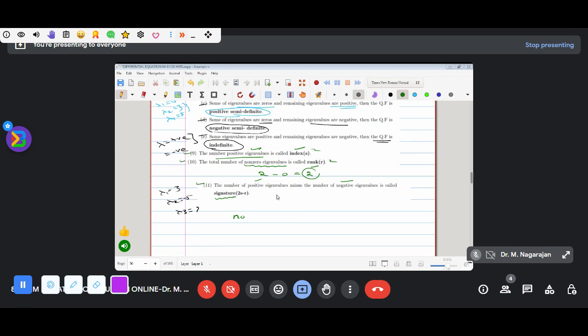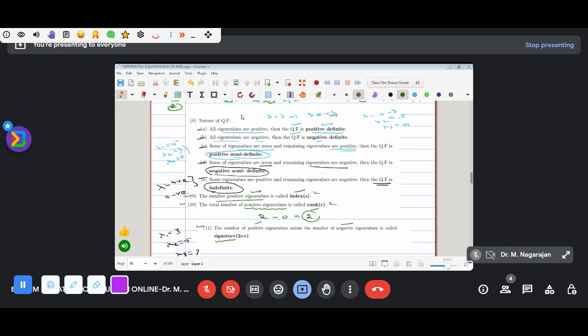Please take note: either the matrix is given or the eigenvalues are given. Find the index, rank, or signature, or say whether it is semi-definite, definite, positive definite or negative definite. How many rules are there for the nature of the quadratic form? 5 plus 3 is 8 rules. This is the nature of the quadratic form, and it is very important.